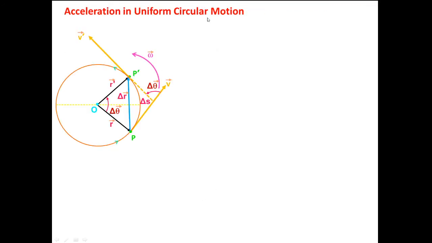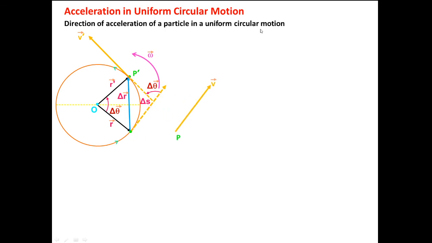Now the acceleration of uniform circular motion. The notation is as we discussed earlier. First, the direction of acceleration of a particle in uniform circular motion. See here, at time t, the direction of velocity is along the tangent at point P. So we can localize this one in parallel, and V dash also here in this direction. The angle between V and del V is del theta.